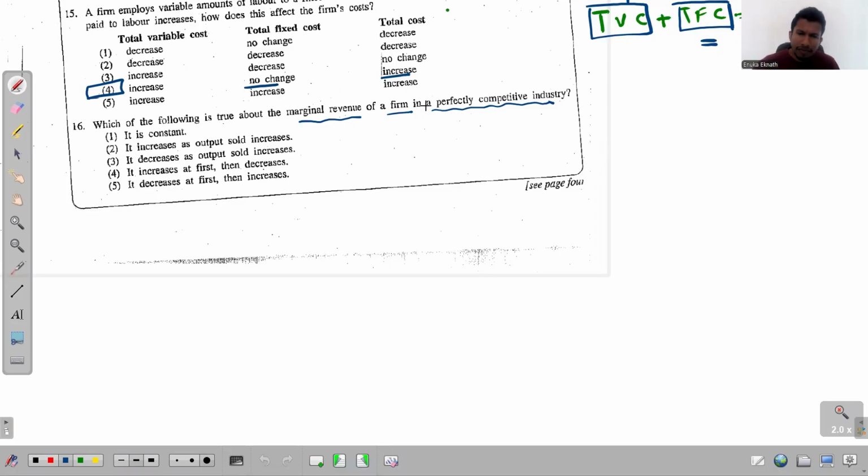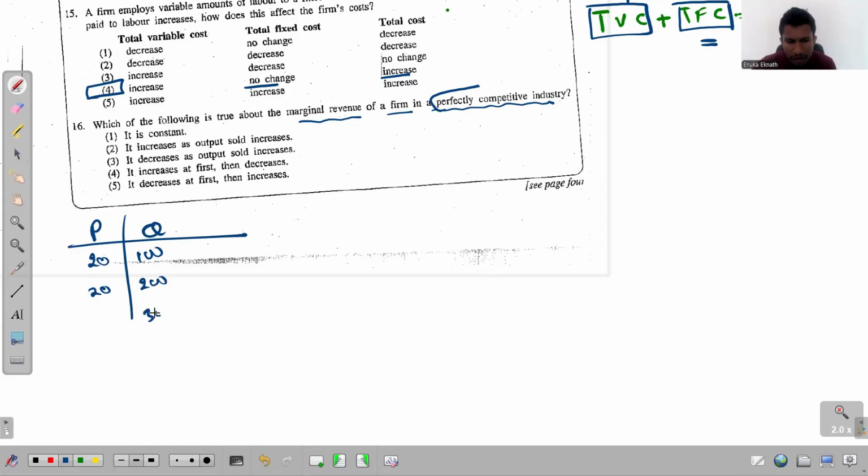If it's a firm operating in this perfectly competitive market, they can sell any quantity, right? They can sell any quantity at the decided market price. If you assume the market price to be 20, right? If they produce 100 units, they can sell all the 100 units at the market price 20. If they produce 200, they can sell even that at the market price 20. If they produce 300, they can even sell that at the market price 20. It doesn't matter how much you produce. You just need to sell it at the decided market price.